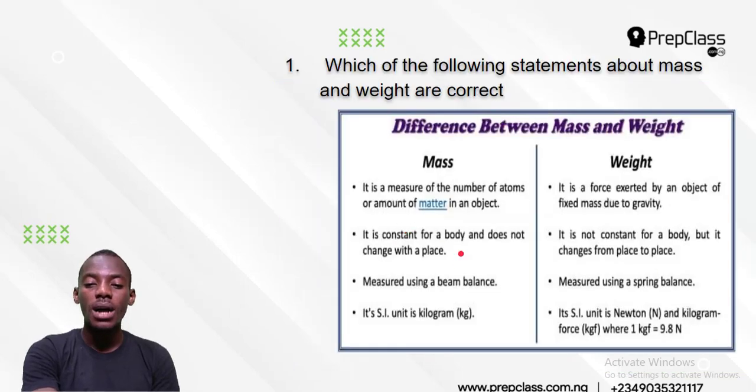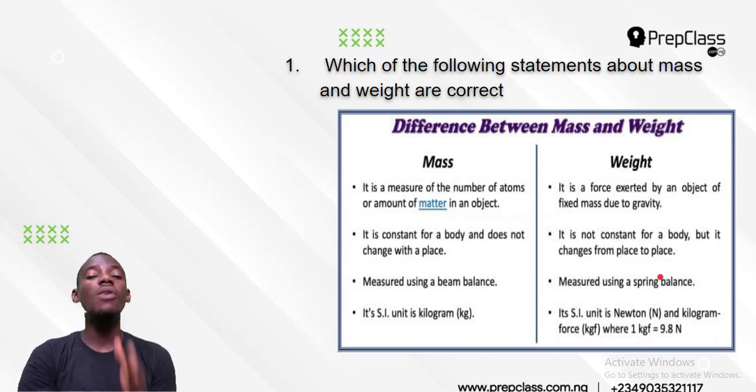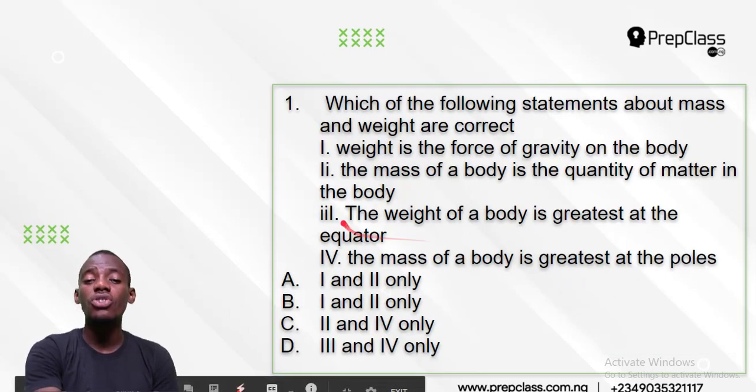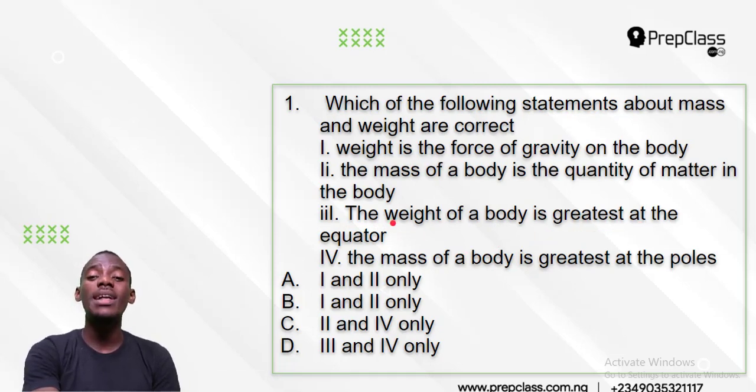Option 3. Weight is not constant. That means weight changes, right? Then it is measured with a spring balance. That's another difference. We measure weight with a spring balance, but we measure mass with a beam balance or a chemical balance. The SI unit of mass is kilogram and weight is Newton. But generally option 3 is wrong, because saying the weight of a body is greatest at the equator is wrong. The weight of a body is rather greater at the pole.